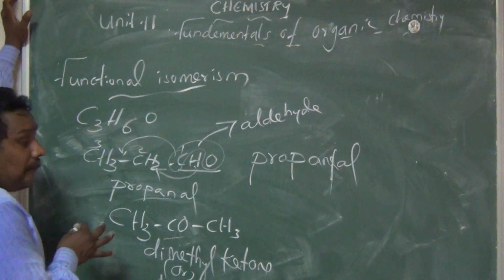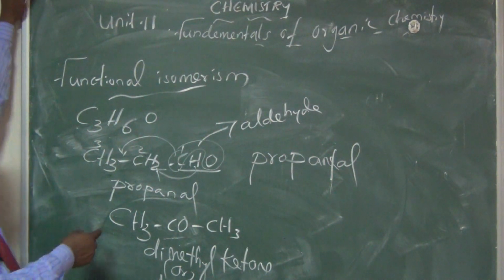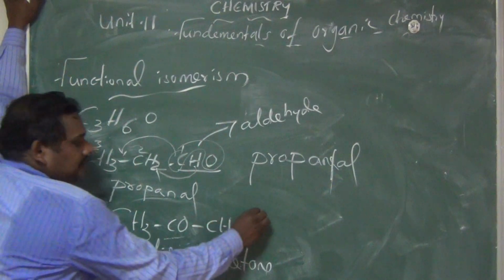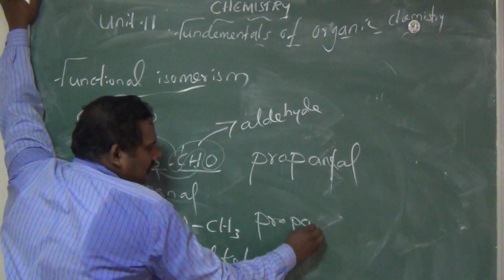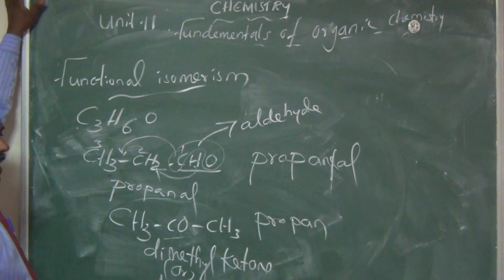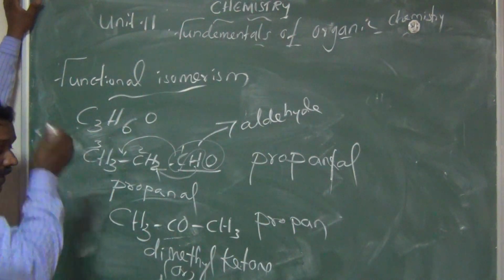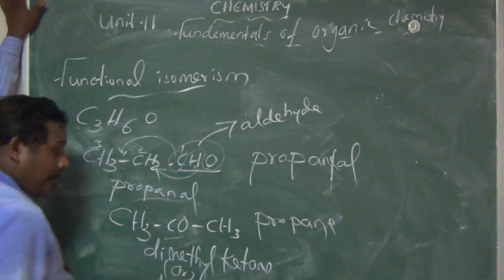So what is the IUPAC name of this compound? Number of carbon, how much are you having? Three. Propane, am I right? Suffix also I am writing. Primary suffix, propane. Three carbon is propane.